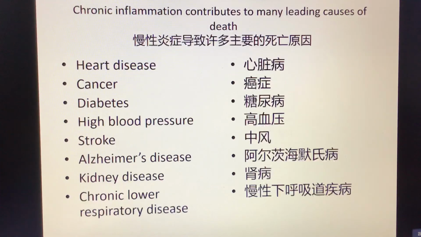Okay, and why is it so important? Because you see all these diseases on the slide here: heart disease, cancer, diabetes, high blood pressure, stroke. All these are lifestyle diseases. We are not born with this, but we get this because of mismanaged lifestyle. Now what contributes to these problems? Inflammation, chronic inflammation, free radicals, and poor circulation. Those are the main contributors to all these diseases.